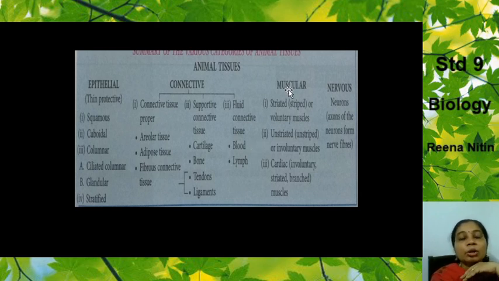Then we went on to the muscular tissues, which are striated, unstriated and cardiac. Striated are the voluntary muscles with which you can move your body. Unstriated, the involuntary muscles, you don't come to know about those actions. Cardiac, of course, has to do with your heart. Nervous tissue is your nerve cell, all the neurons, axons of the nerves coming together to form the nervous tissue. I hope I'm clear with this.